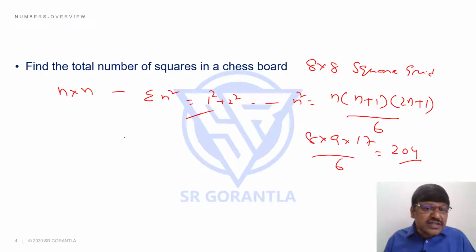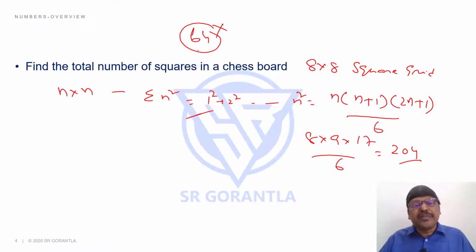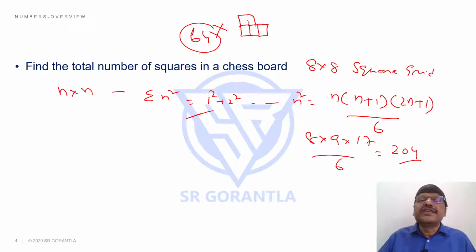The total number of squares in a chessboard will be 204, because if you say 64, that is wrong. That 64 is the first reaction for you and me, but that 64 will be unit squares, students. But there can also be 2 by 2 squares, length 2, width 2. There can also be 3 by 3 squares. There can be 4 by 4 squares, of different sizes. If you count all of them, it comes to 204.